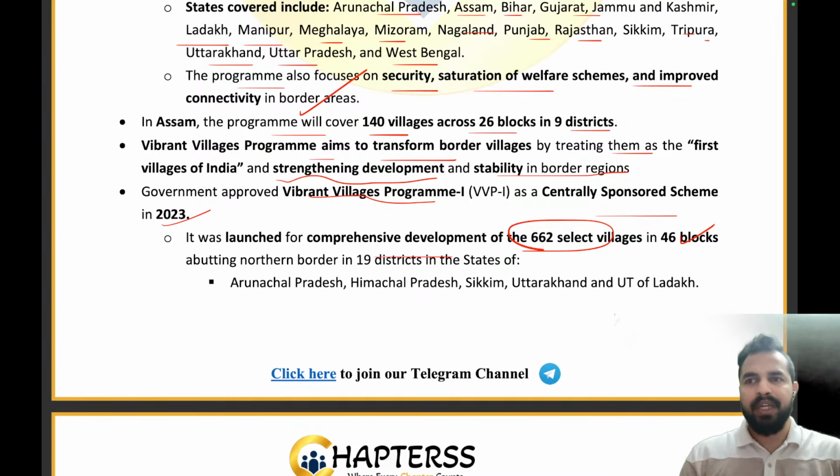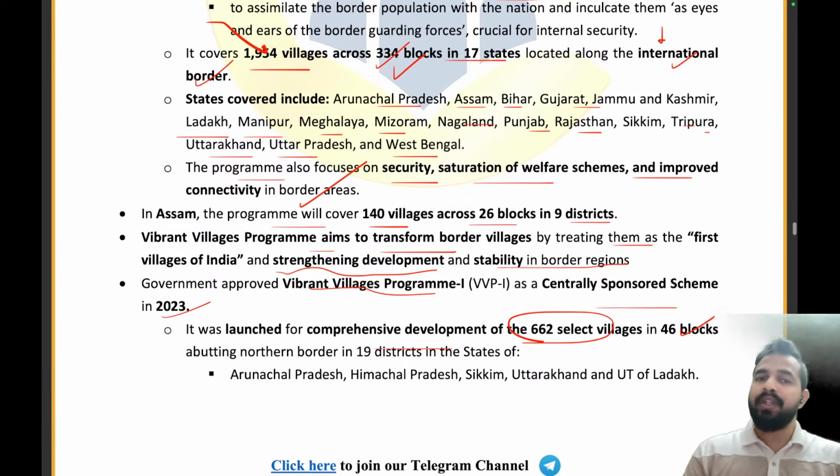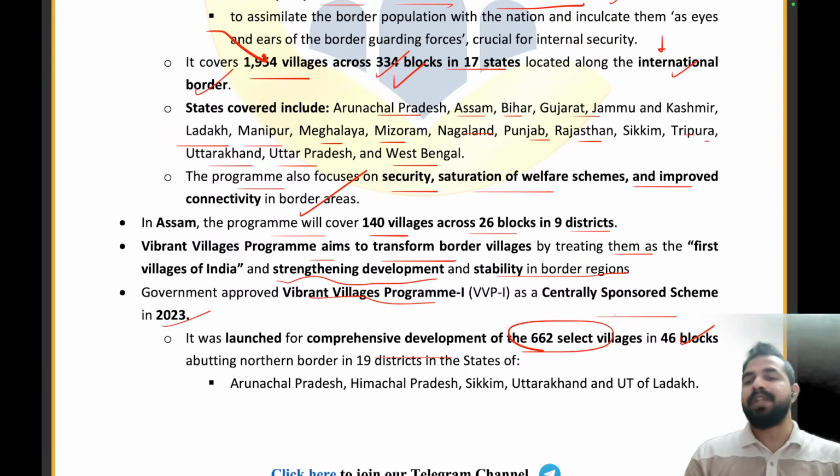Students, whenever we start an initiative, we start it at a small level, right? So earlier we had 662 selected villages in 46 blocks in the Vibrant Village 1 program across 19 districts. But now in the Vibrant Village 2 program, we have 1,954 villages, almost 3 times, in 334 blocks in 17 states of the country.